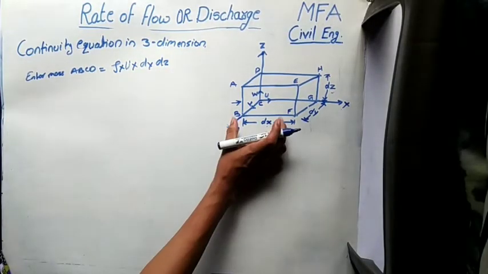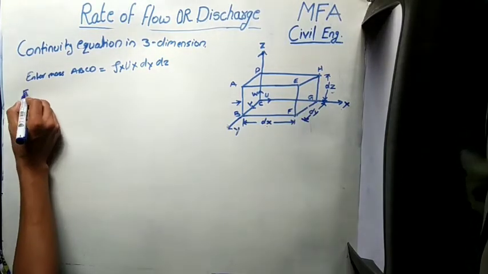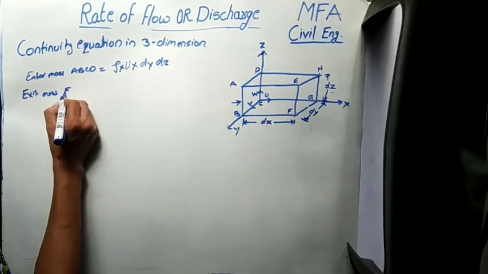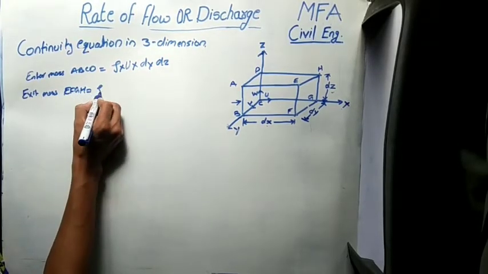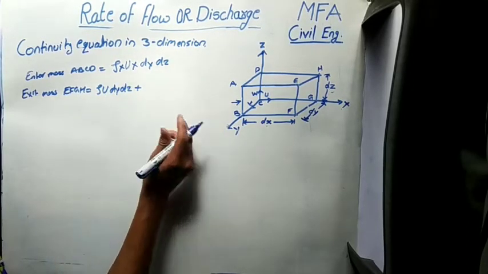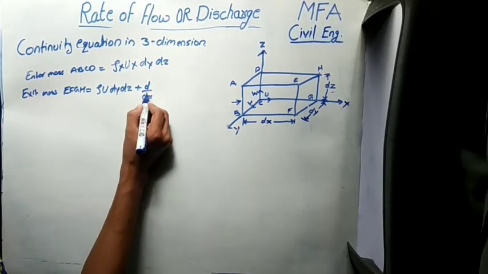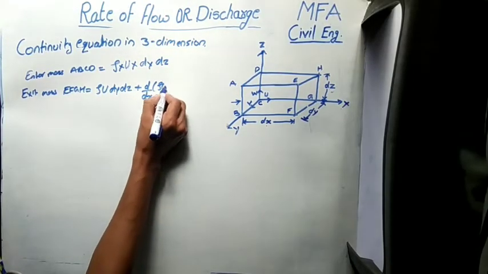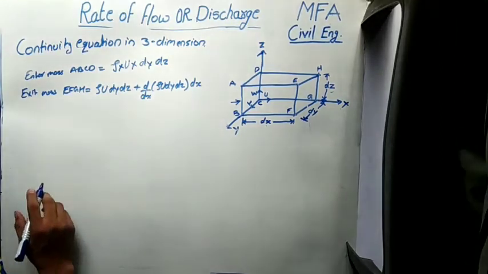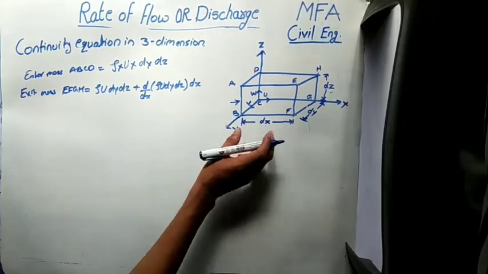Now the mass of the fluid exiting from the EFGH face, that is the exit mass per second through EFGH, is equal to ρu dy dz plus the increase in the mass due to the liquid traveling a distance dx, that is ∂/∂x of ρu dy dz into dx. This increase is very small.